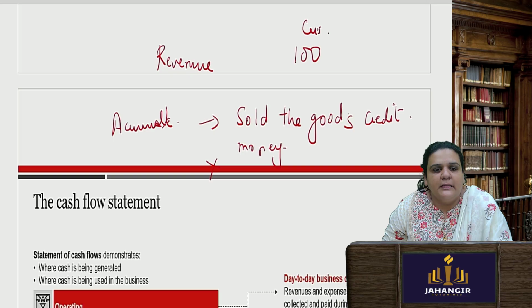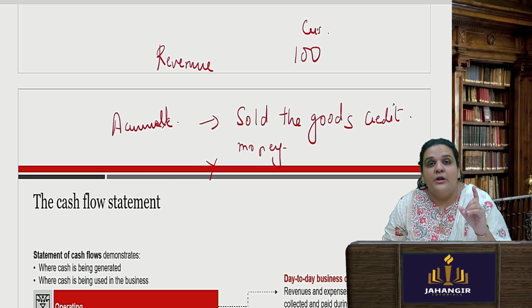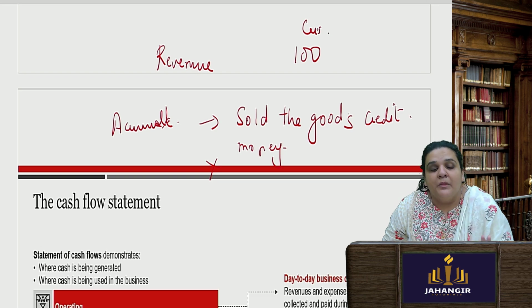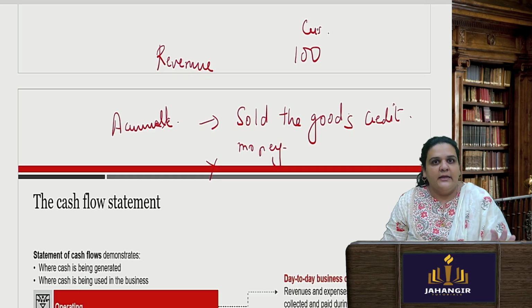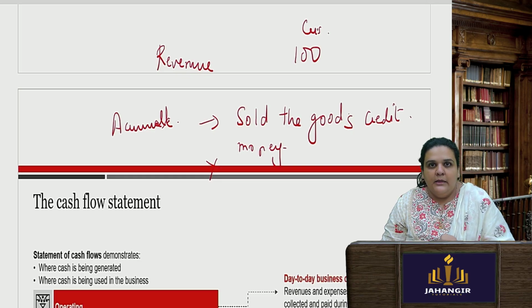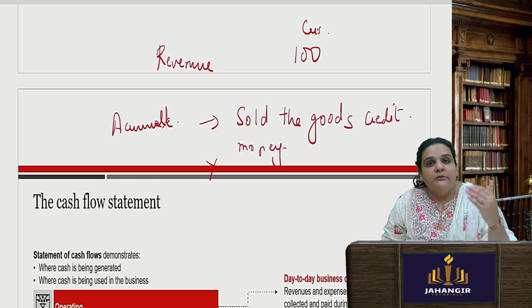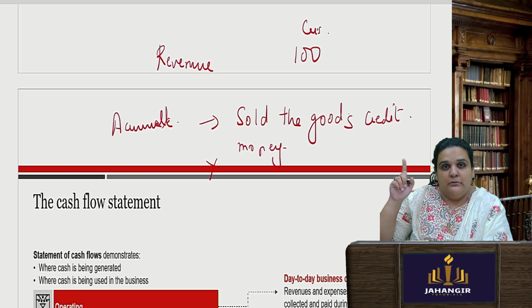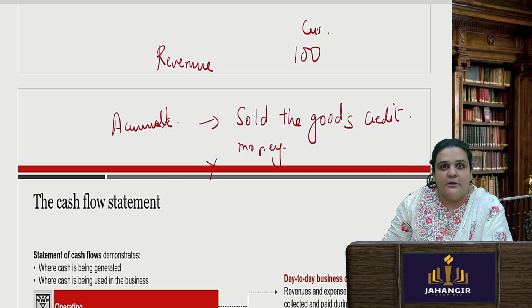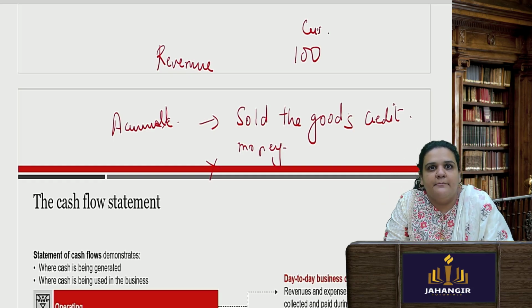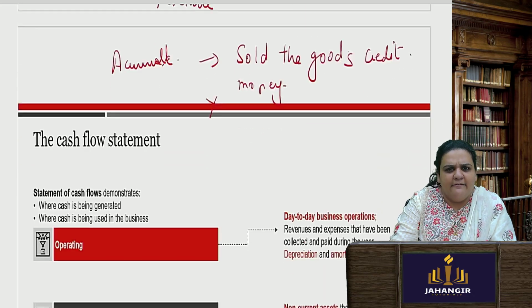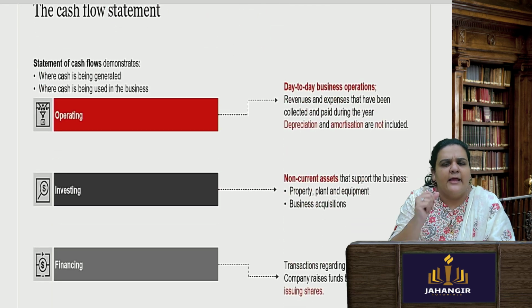So most of the investors emphasize reading the cash flow statement to understand how liquid the company is, how much money they actually have. Because I will show that I have bought plant and machinery, or I have sold plant and machinery. Now that person is unable to pay me. So that sale is being shown, that product has been sold, that is shown in the revenue, or I have invested in a particular plant and machinery and that is showing in the assets. But what is my cash flow? Do I have enough liquid cash?